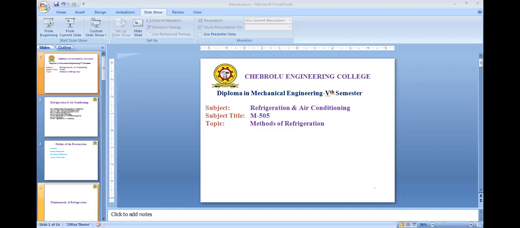It is also used for oil refining and synthetic rubber manufacturing. Refrigeration is used for manufacturing and treatment of metals, and for freezing of food products, and some miscellaneous applications such as extremely low temperature work, plumbing, and building construction. So these are the various applications of refrigeration.